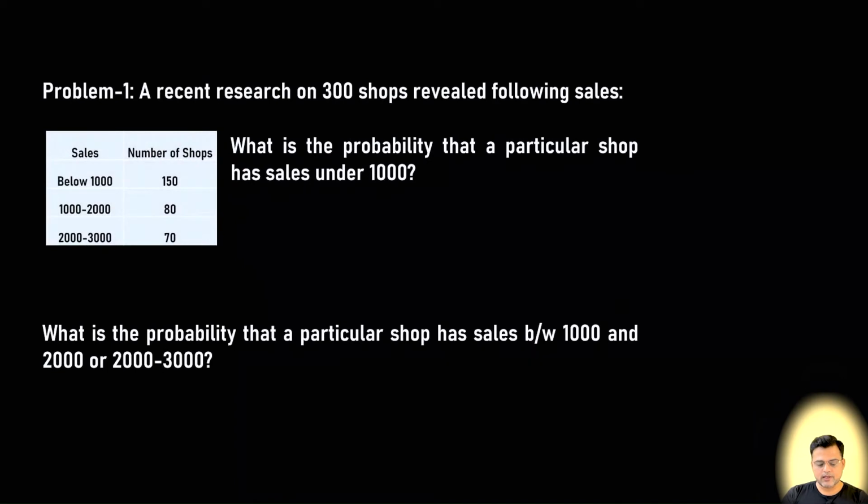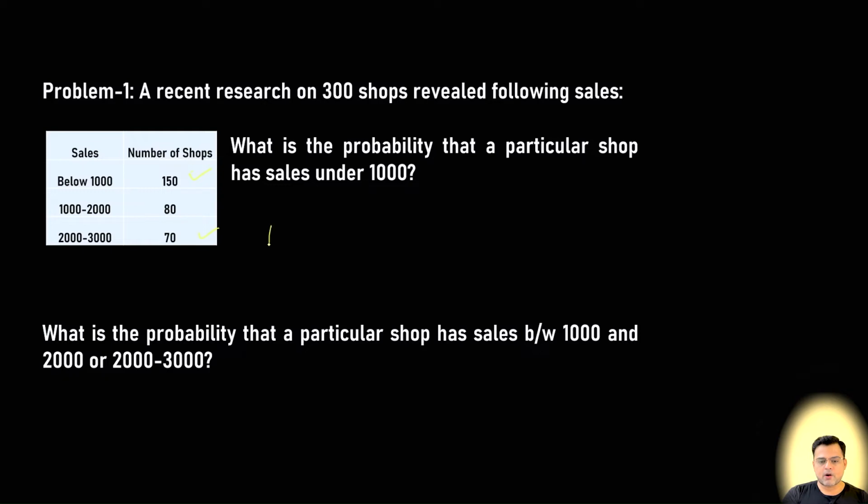Now let's solve one example. Let's say we have the sales of 3 shops, and we have to find the probability that a particular shop has sales under 1000. This is very easy.